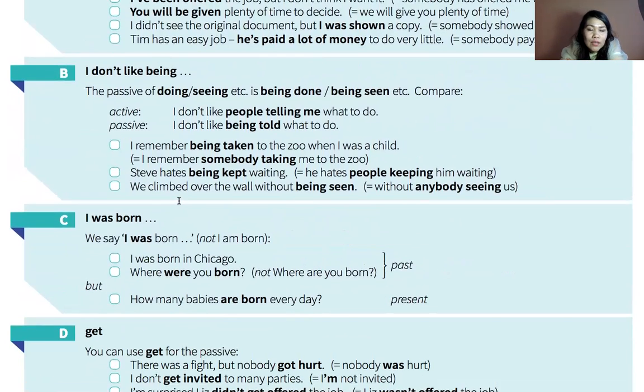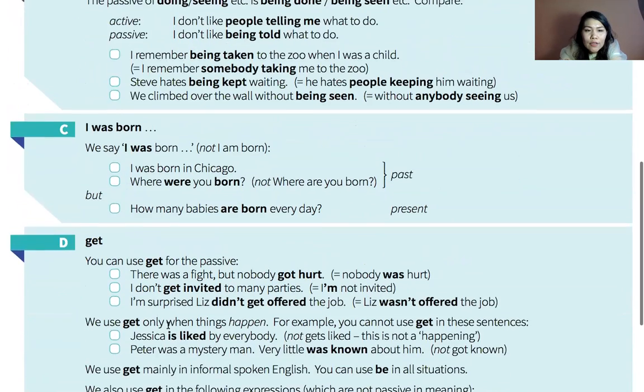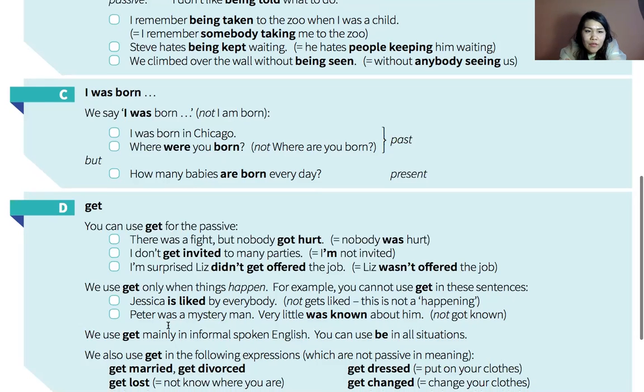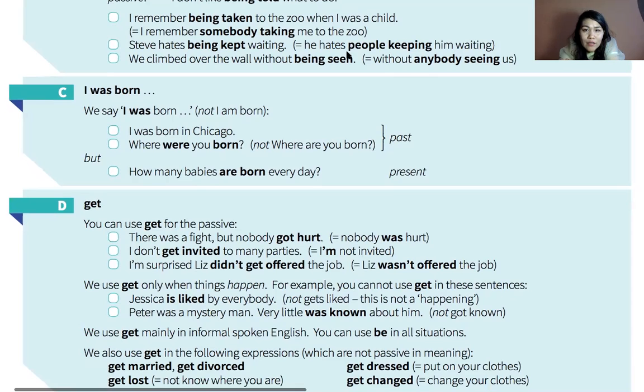Also, I was born, since we were born by others, not by ourselves, yes, we always use this in the passive. I was born. And we can also use the word get. For example, there was a fight, but nobody got hurt. Yes? But nobody got injured, for example. I don't get invited. I'm not invited. So this way we use the passive. I hope everything about the passive is clear.